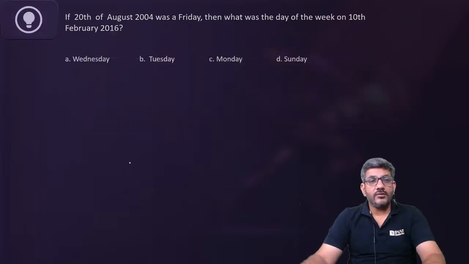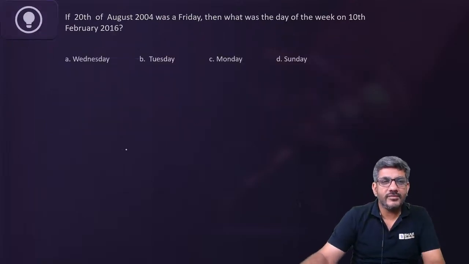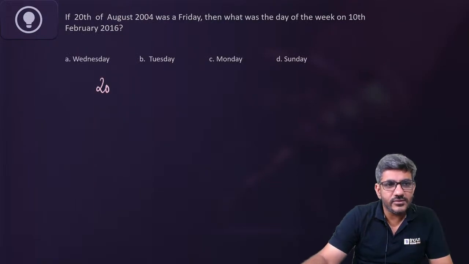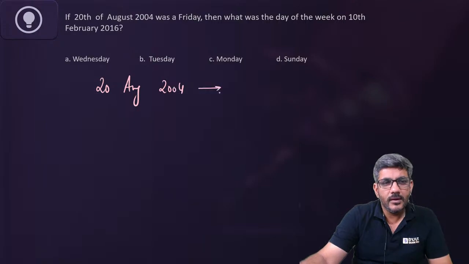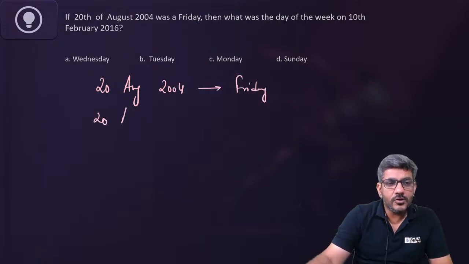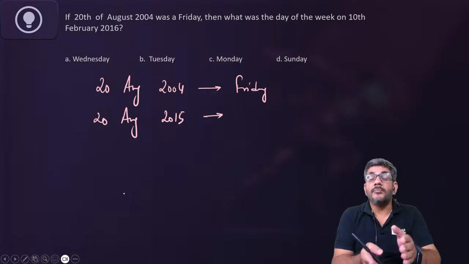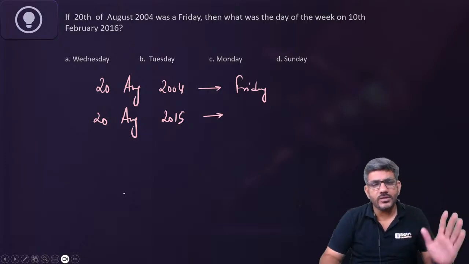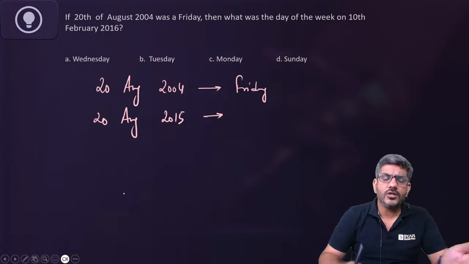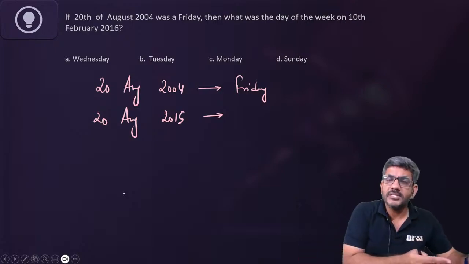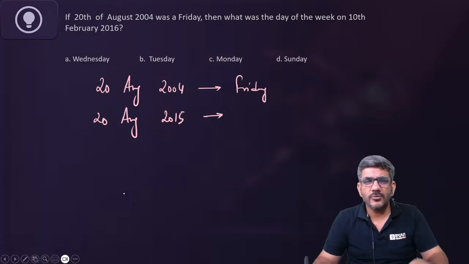20th of August 2004 was a Friday. What was the day of the week on 10th of February 2016? So first of all, if 20th of August 2004 was a Friday, let's make the date same. तो पहले मैं 20th of August 2015 निकाल लेता, ठीक है? The 20th of August that appeared before 10th of February 2016. Of course आप 20th of August 2016 निकाल के वापस भी जा सकते हैं, मुझे बेहतर ये लगता है तो मैं ये कर रहा हूं.